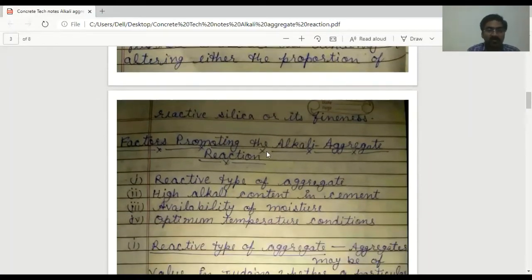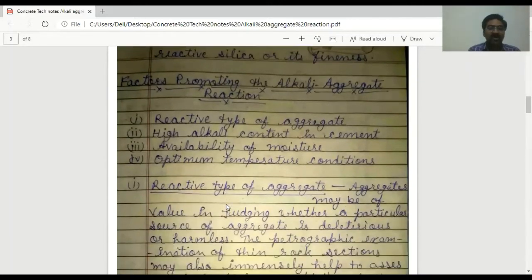Now, factors promoting the alkali aggregate reaction. The first factor promoting alkali aggregate reaction is a reactive type of aggregate. Second, high alkali content in cement. Third is availability of moisture, and fourth is optimum temperature condition. The first factor is the reactive type of aggregate.